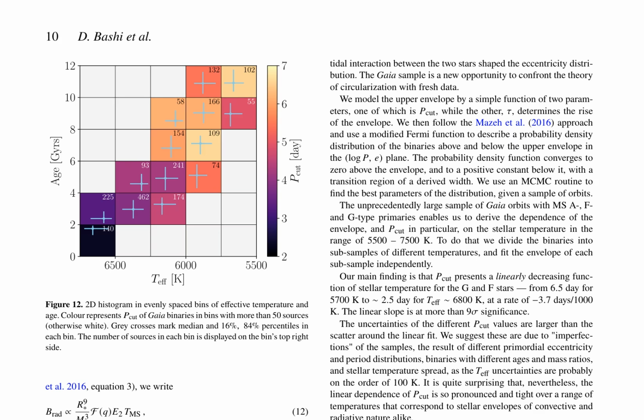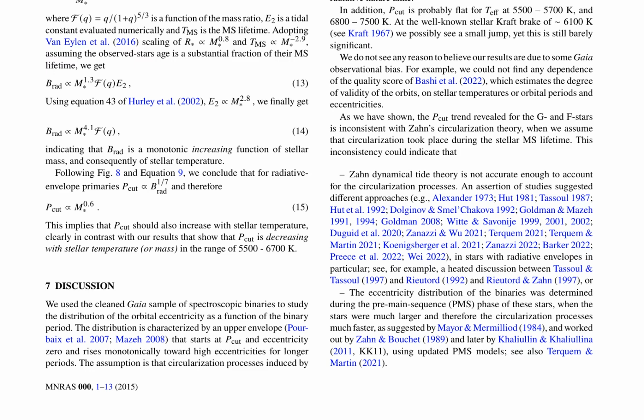The authors suggest that this discrepancy may indicate that Zahn's circularization theory is not accurate enough to account for the circularization processes, or that the eccentricity distribution of the binaries was determined during the pre-main sequence phase of these stars. The analysis also reveals that PCUT is weakly dependent on stellar age, if at all.